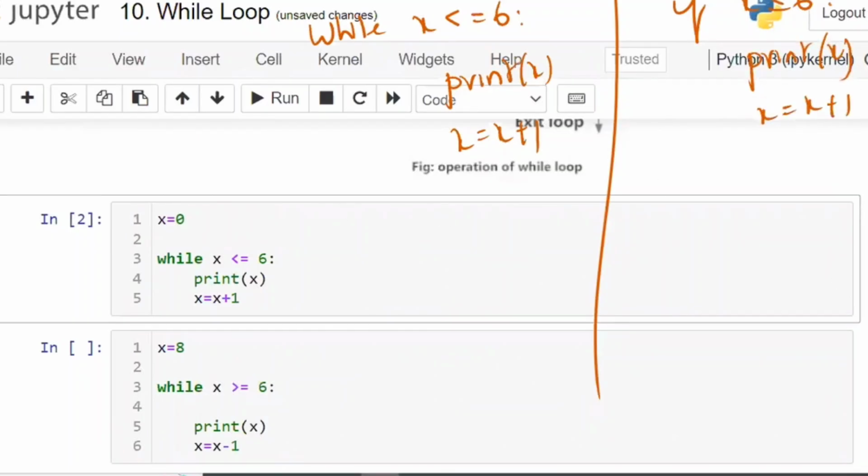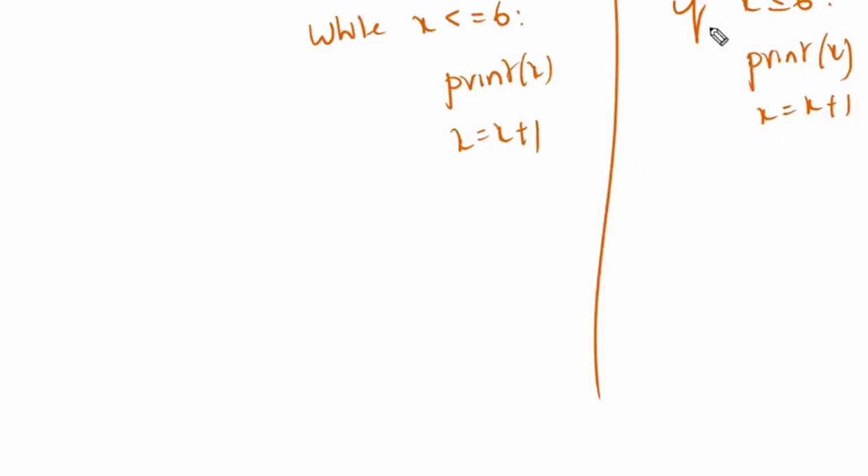Now what is the difference between these two programs? First let us understand this one. I have already explained that one. Now understand this one. What happens? x is equal to 0. 0 is less than or equal to 6. Condition is true, which means execute the if block. Inside the if block, print x is there.